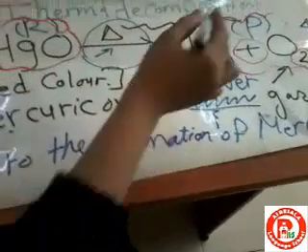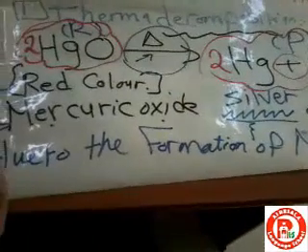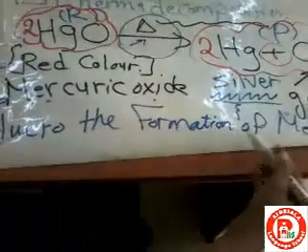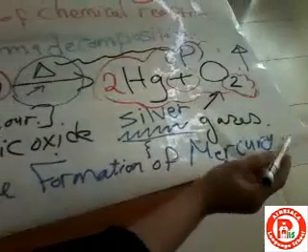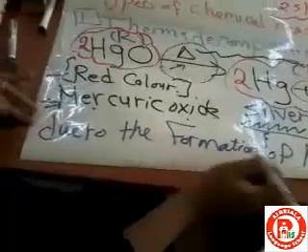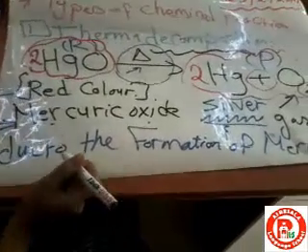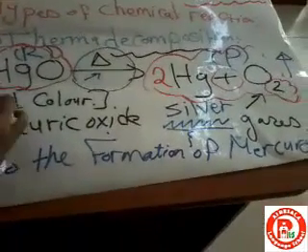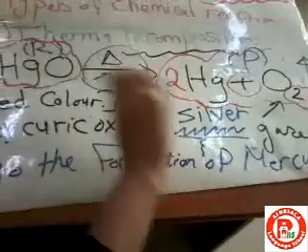Then after you write this answer, you should write the equation below it. When you have a give reason about colors, if you write only due to the formation of mercury, it is insufficient, not an enough answer. You have an incomplete mark. To get a complete mark, you should write the equation which indicates your answer. So we now have one example, one chemical equation indicating the meaning of the thermal decomposition.